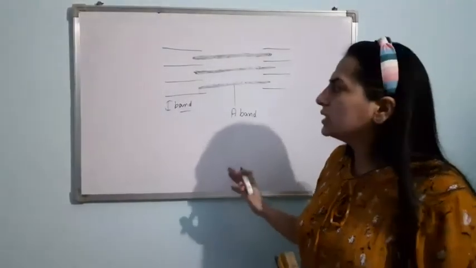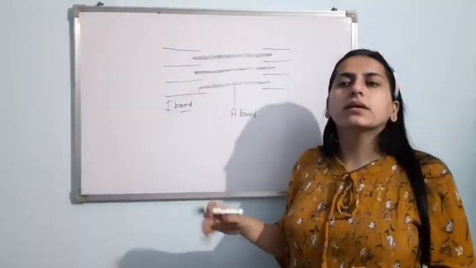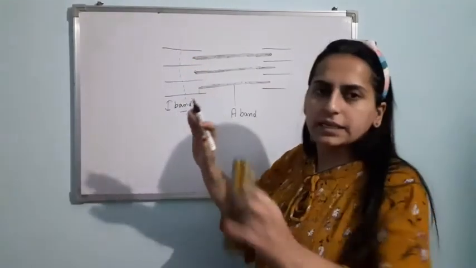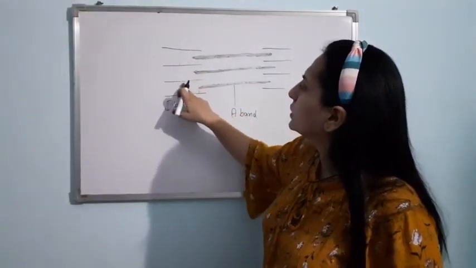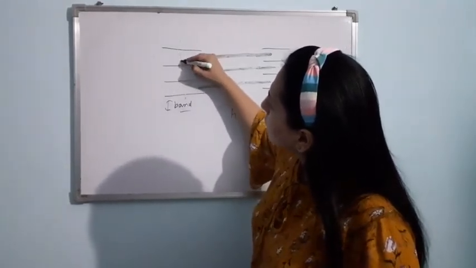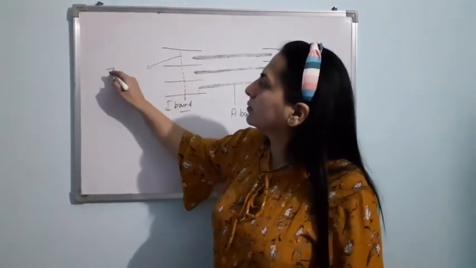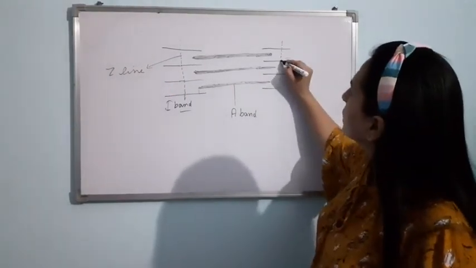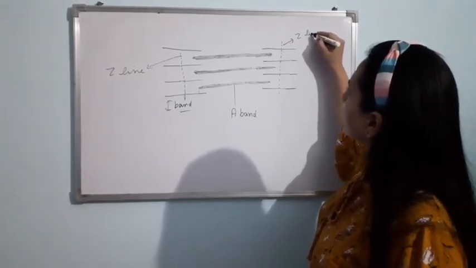Clear? Now these are due to proteins only. In the center of the I band, there is present a fiber like this that bisects it. You understand the meaning of bisect? To cut into two equal halves. So in the center of the I band, there is a fiber, and that is known as Z line. Here also I band is there, so in the center there will be a line. Clear? This is Z line.